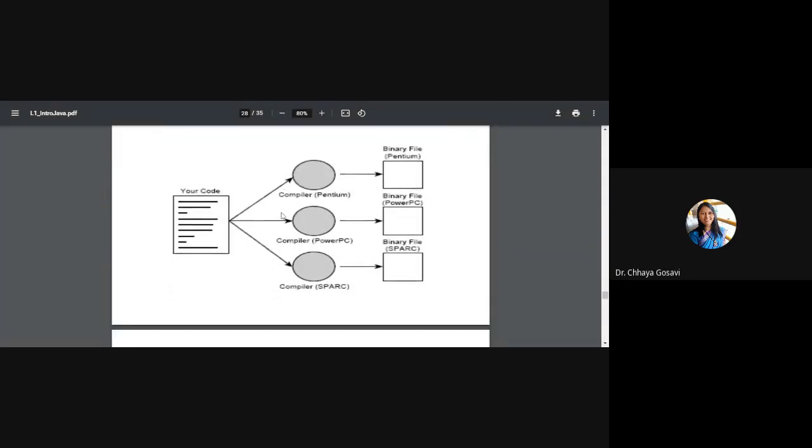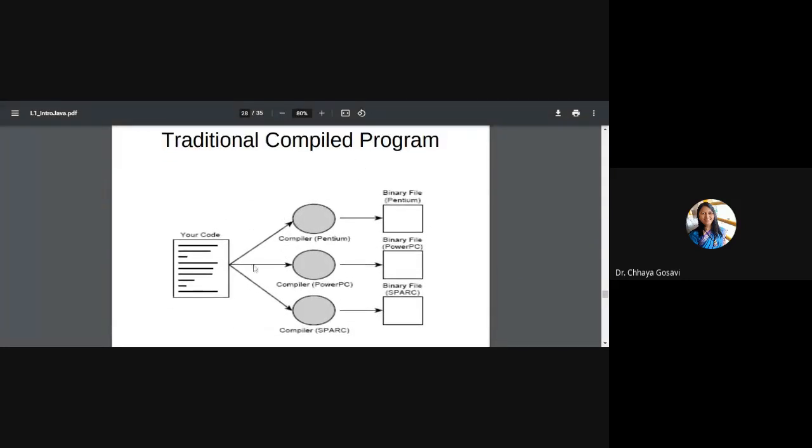So when you compile a traditional program, for example your C code, assume this is your C program, and you want to run it on a Windows machine, Linux machine, say PowerPC or Spark machine. So you should have different compilers for those different machines. For example, Turbo C or GCC or CC or Borland C. So these are names of compilers designed for different machines. So Pentium compiler, PowerPC compiler, Spark compiler, different compilers you need.